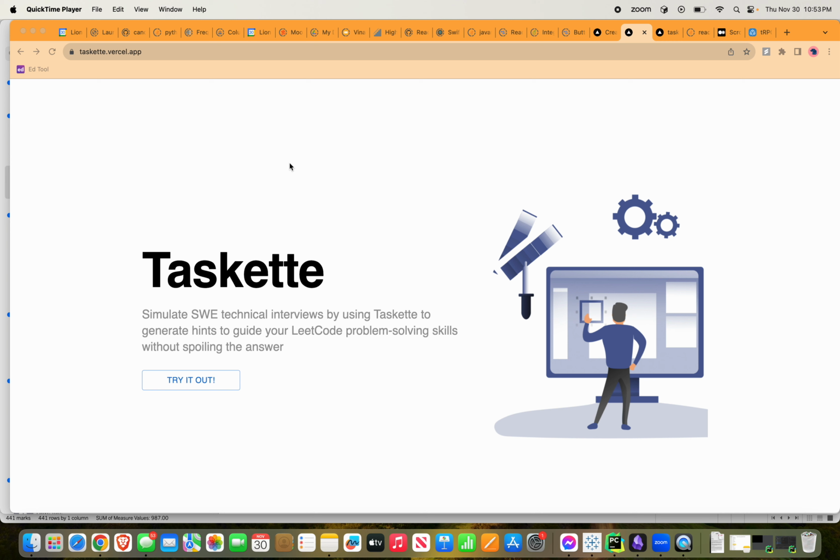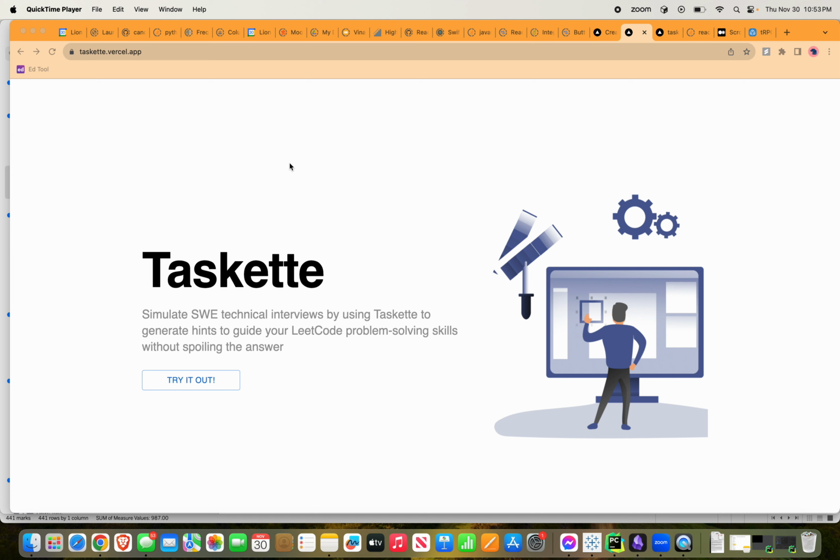Taskette's approach is to use generative AI to ingest the problem and the user's thoughts and generate hints to guide them along the process, much like in an interview. And the metrics we're trying to measure are the number of hints we generate, as well as eventually the number of successful problems we help the user solve.